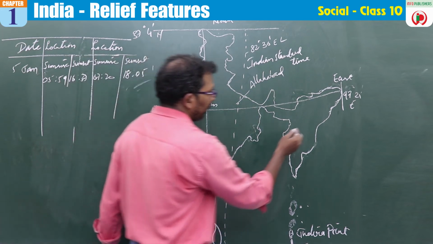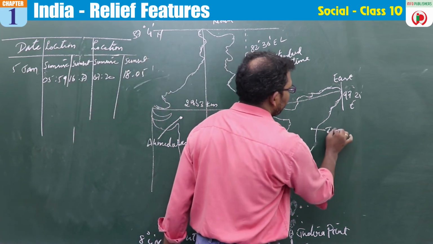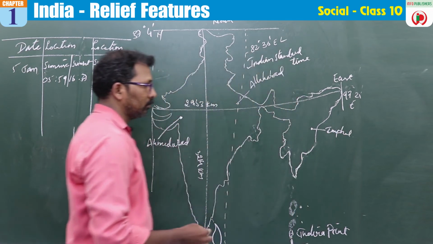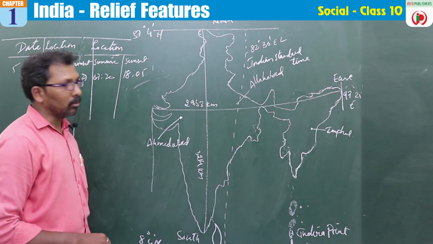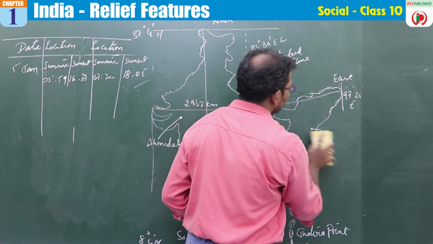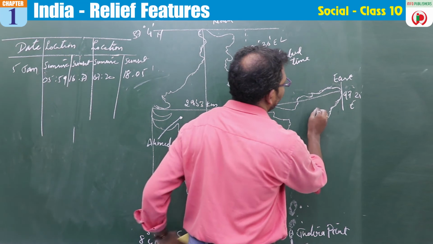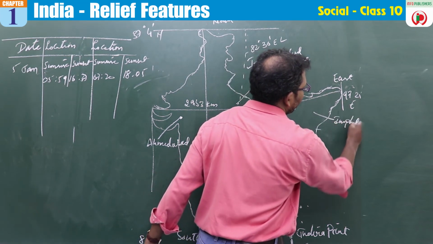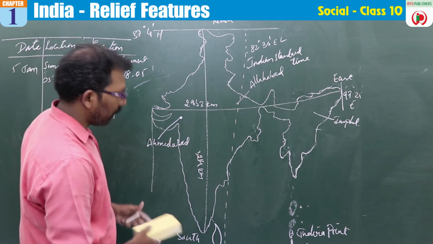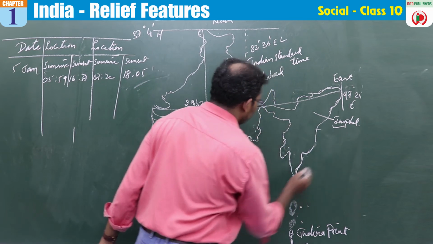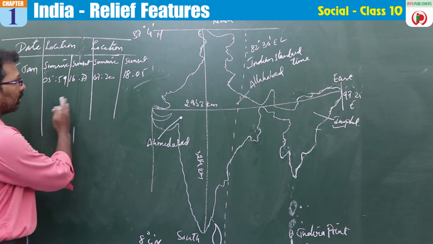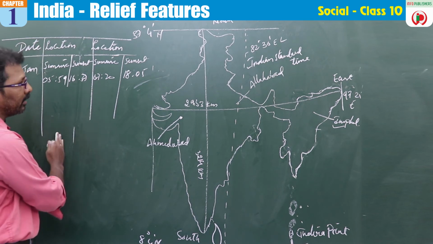Here is Ahmedabad and here is Imphal. Imphal is on the east, whereas Ahmedabad is on the west. The question given here is which data represents Ahmedabad and Imphal.